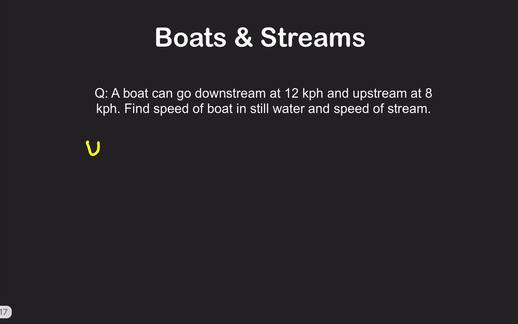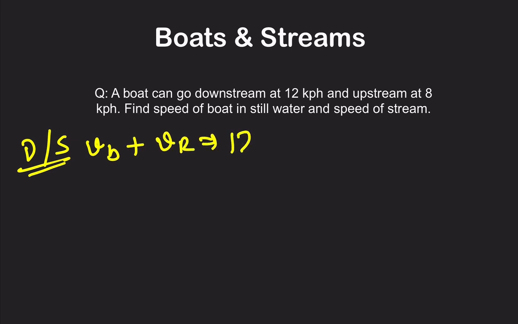So the speed of the boat downstream, what is the relative speed of the boat? Boat plus river helps it. So the speed of the boat plus the river becomes 12 km per hour. But in upstream, the boat is not being helped by the river, so its speed decreases. VB minus VR, and that is 8.